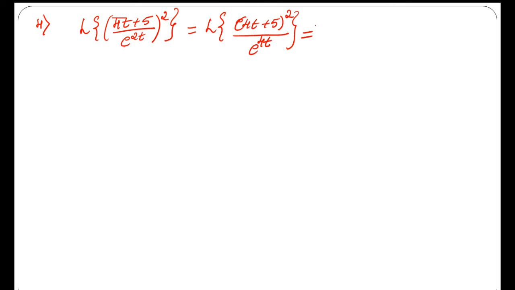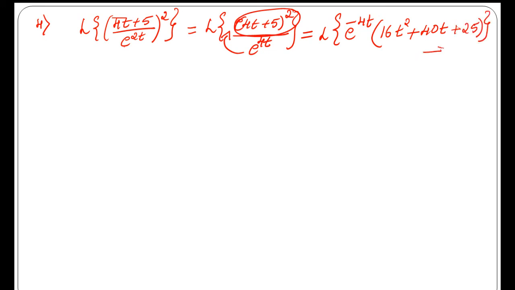Or the Laplace transform of e power 4t, in the numerator it becomes e power minus 4t, then a plus b the whole square, 4t plus 5 the whole square, in the form of a plus b the whole square. So expand: a square, that is 16t square, plus 2ab, 2 into 4t into 5, 2 into 4 is 8, 8 into 5 is 40, into t, plus b square, that is 5 square, which is 25, right?